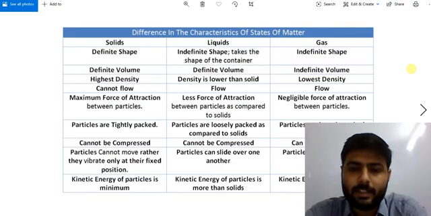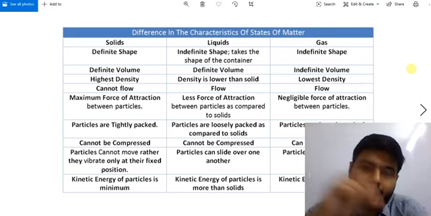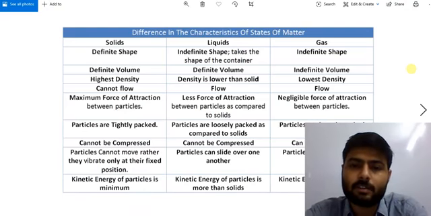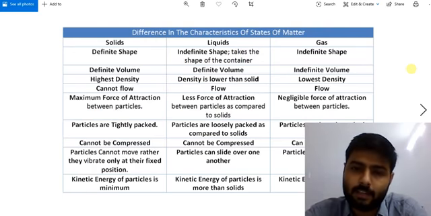Similar point in liquids, we have liquids have indefinite shape. How can we say that liquid has indefinite shape? Because as we transfer liquid from one container to another container, what will happen? The liquid takes the shape of that container itself.